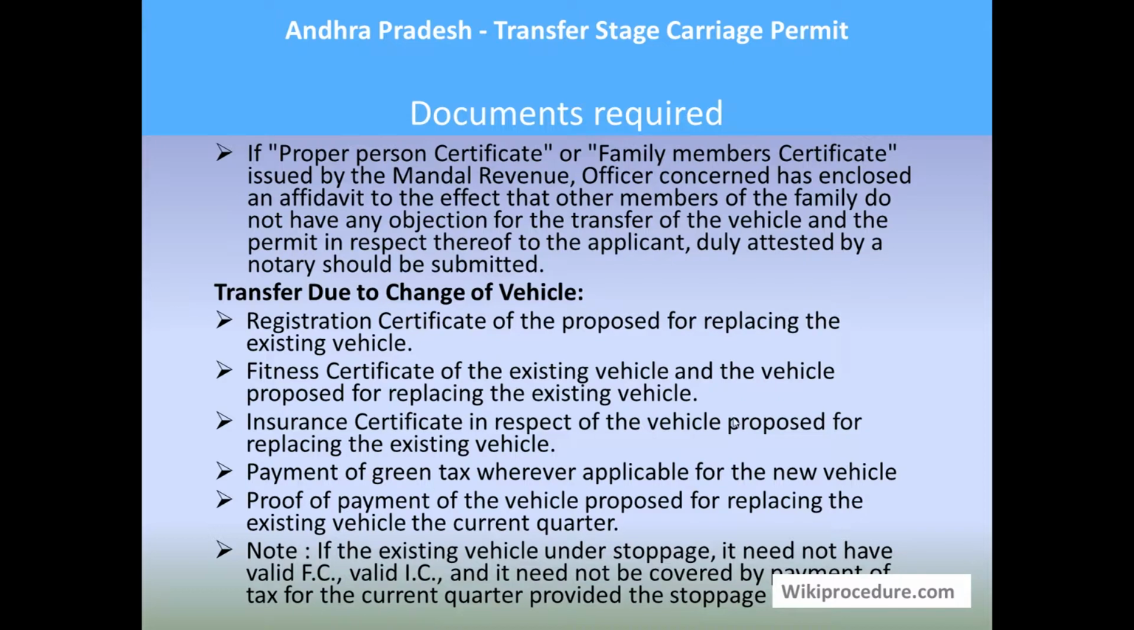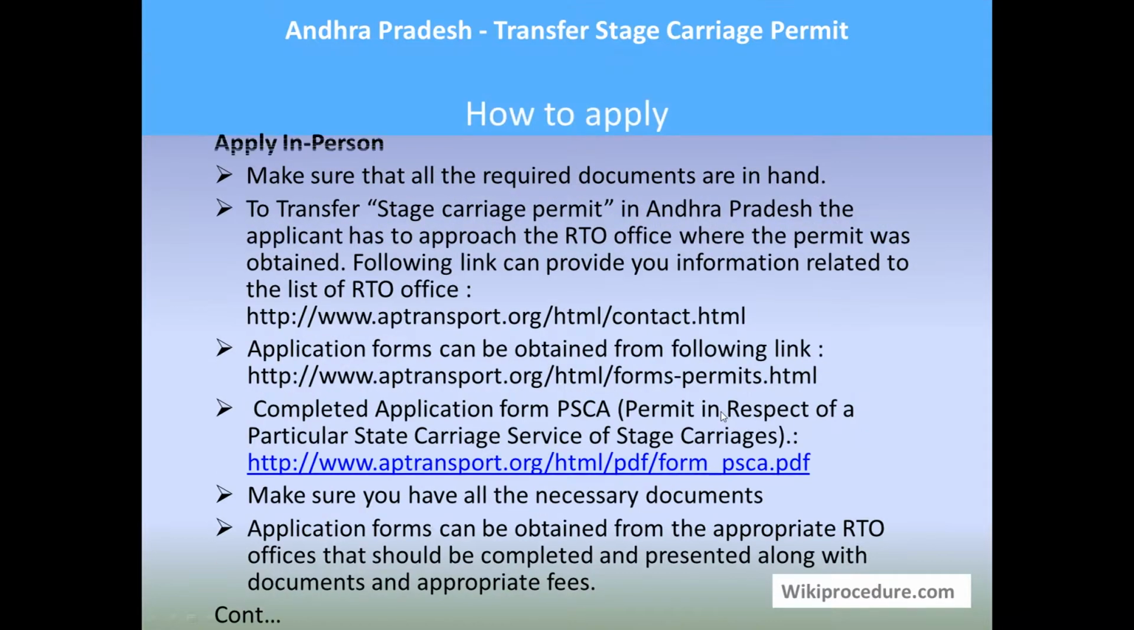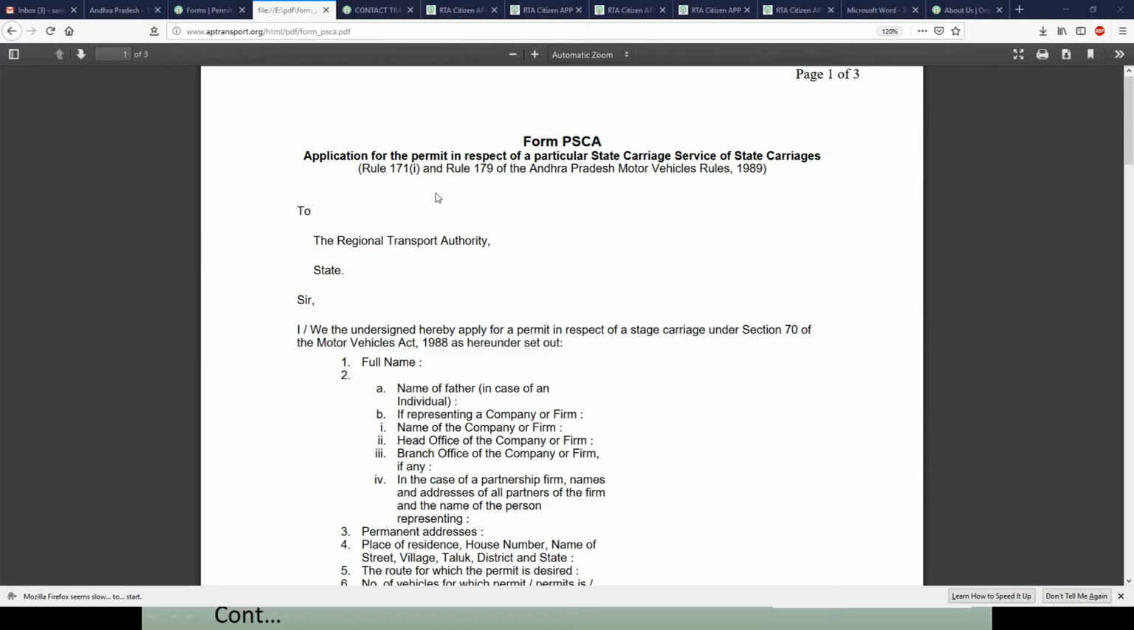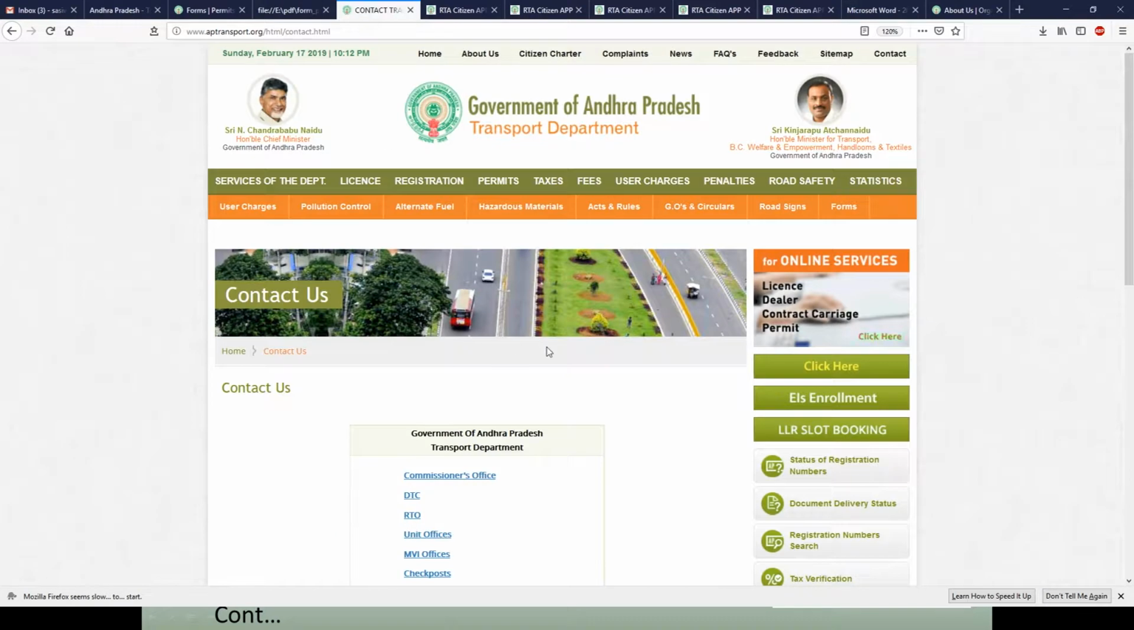Let us see how to apply in person. Make sure that all the required documents mentioned are in hand. To transfer stage carriage permit in Andhra Pradesh, one has to go to the RTO office concerned for his area. Don't worry if you don't know the address of the RTO office. The contact link provided here will take you to the page of the transport website of Andhra Pradesh, where you can filter further to identify the local RTO office. Make a note of it.